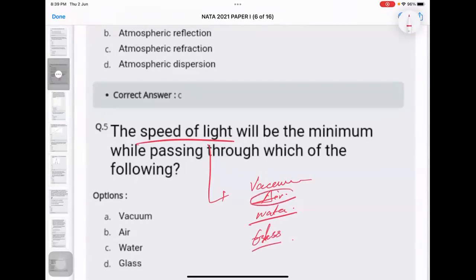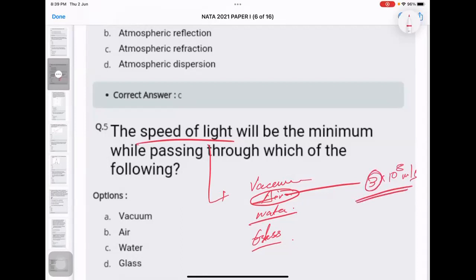Okay, speed of light in air. Do you remember how much it is? Anyone remembers? 3 into 10 to the power 8. Anything else? Others? Okay, what is the unit of it? 3 into 10 to the power 8, what? Meter per second. So speed of light in air is 3 into 10 to the power 8 meters per second.